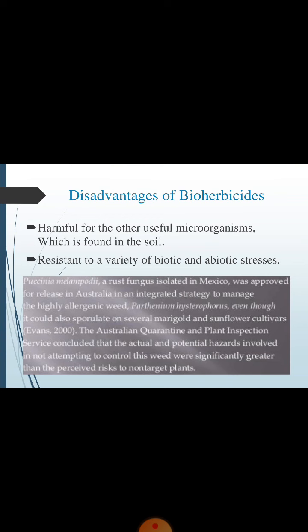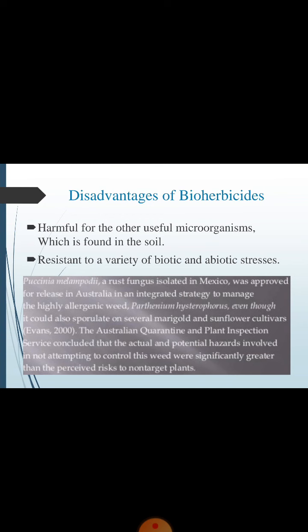Another example: a fungus isolated in Mexico was approved for release in Australia as an integrated strategy to manage the highly allergenic weed Parthenium hysterophorus, even though it could also sporulate on several marigold and sunflower cultivars.